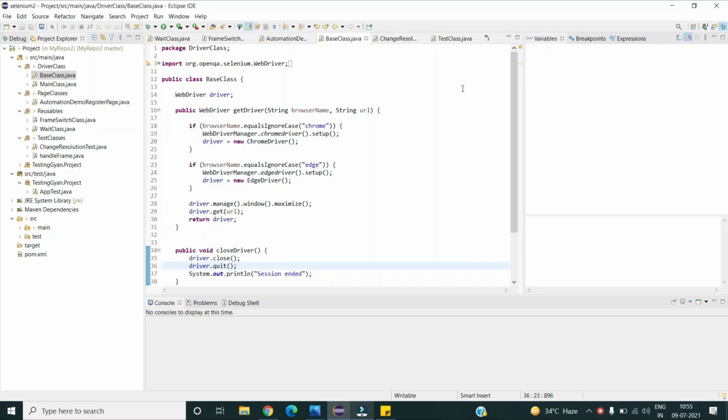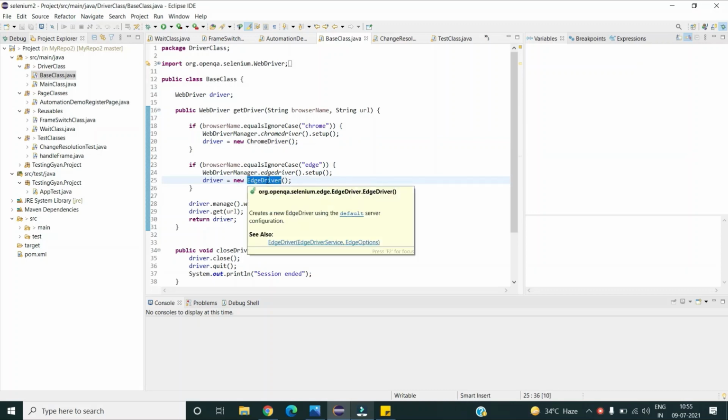In this example, as you can see, this is my base class, and in my base class I am creating the WebDriver instance and then launching the web browser URL. This is my WebDriver interface, and these are my ChromeDriver and EdgeDriver classes based on the browsers on which you are working.